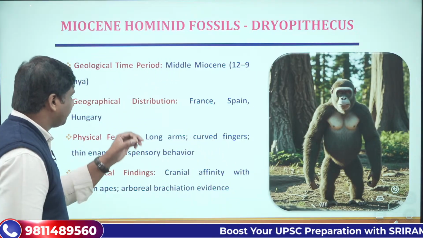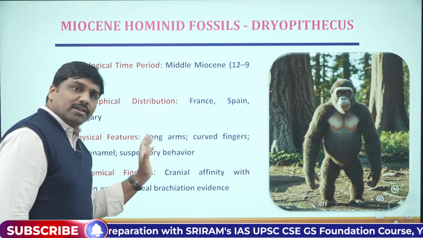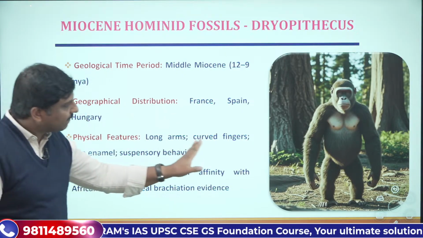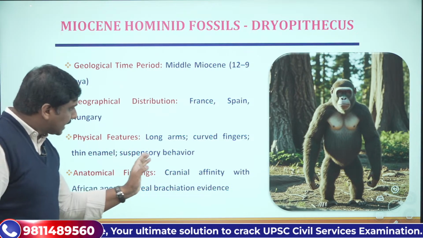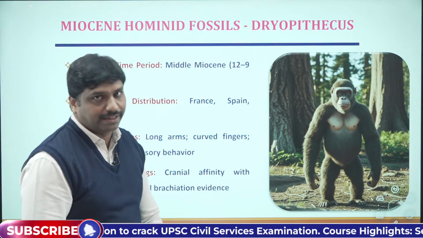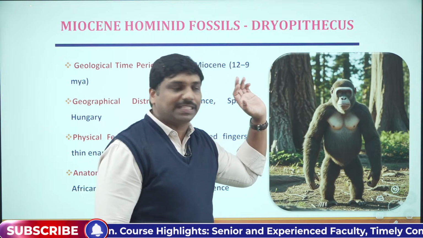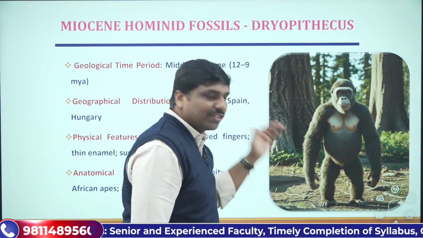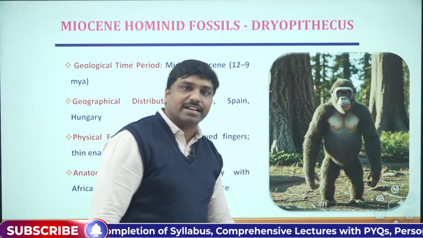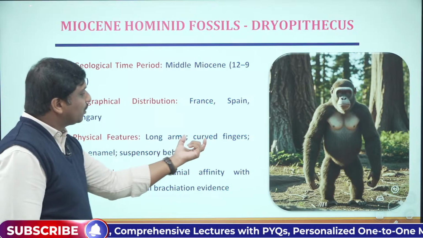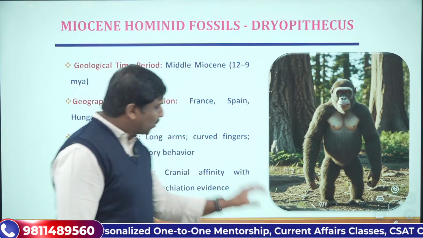And if you see what the physical features of it were, now you look here. Long arms were there, curved fingers were there, then thin enamel was there, and suspensory behavior was there. Now look at this image. This is a typical depiction of Dryopithecus. Can you see the long arms? Look at the legs and look at the arms. Long arms were there. Look at the hands. The hands were curved, so the fingers were curved. That is another thing you can see.